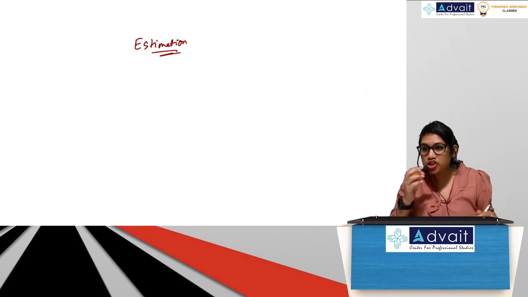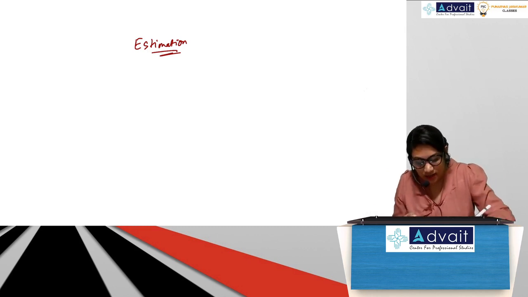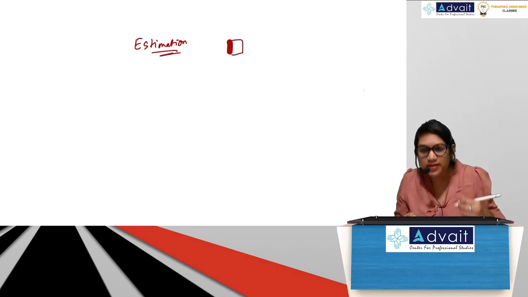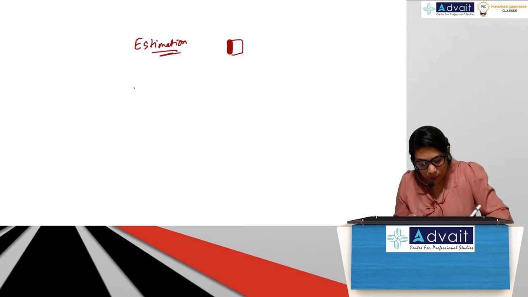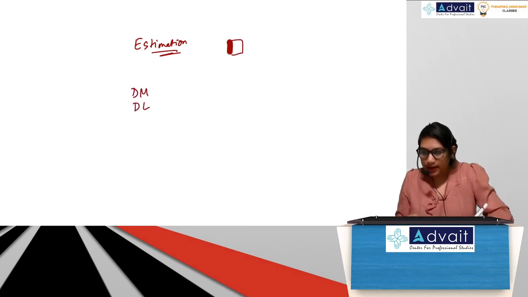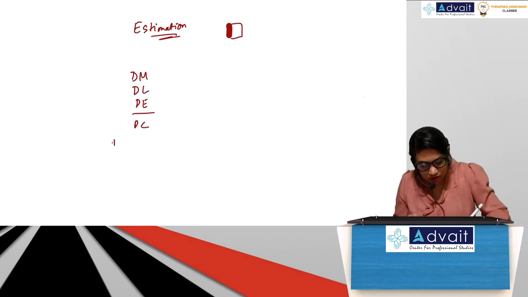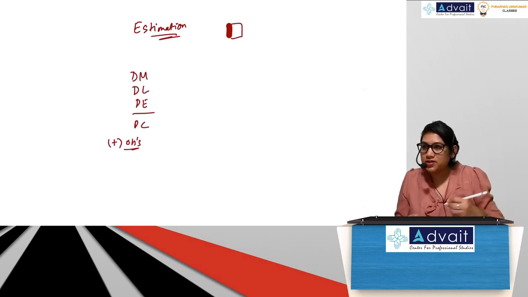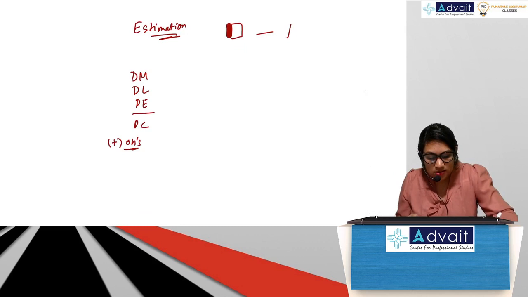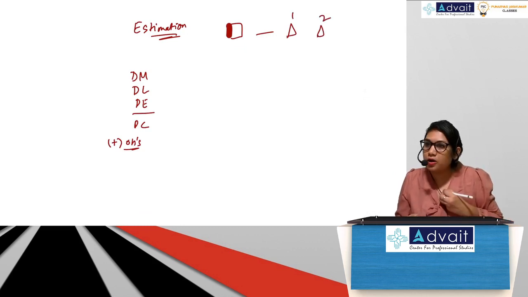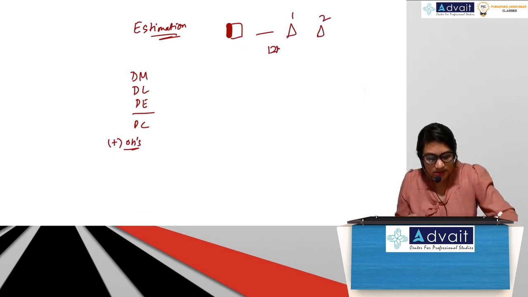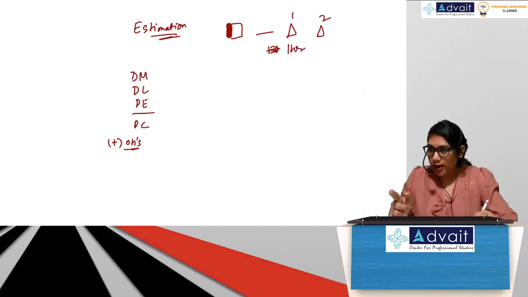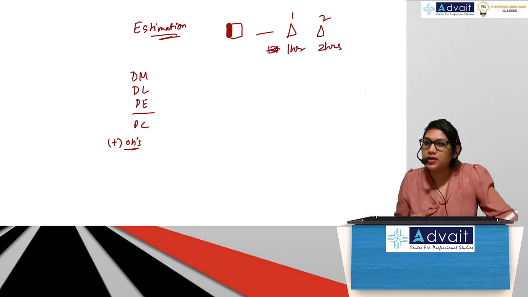Okay, so when you're charging overheads, what happens? Yesterday we had seen, right? Suppose I'm manufacturing a product. Now this product, I will put direct material, direct labor, direct expenses, I will get my prime cost. Now to this prime cost, I will add my overheads. Let's say this particular product passes through department 1 and department 2. So it takes, say, 1 hour in department 1 and 2 hours in department 2.